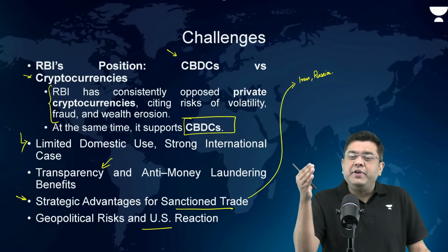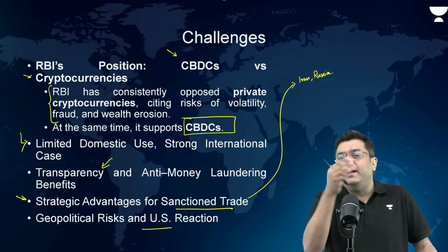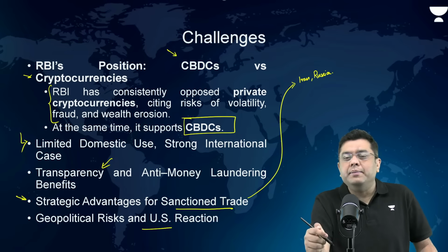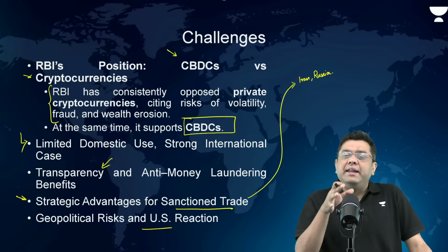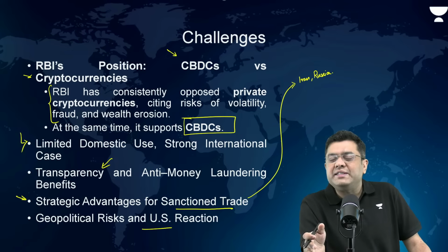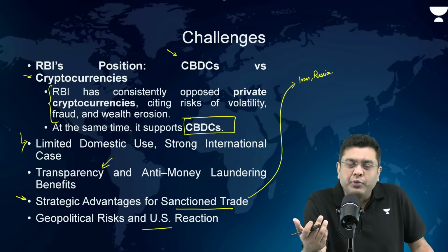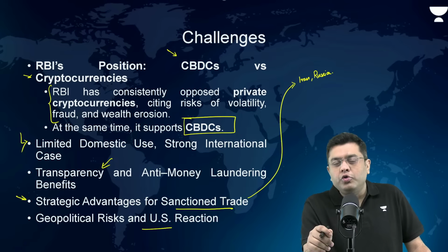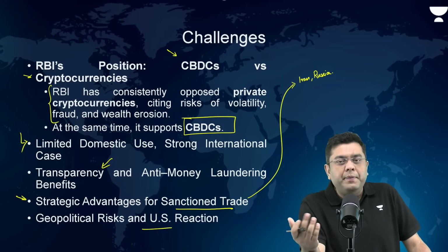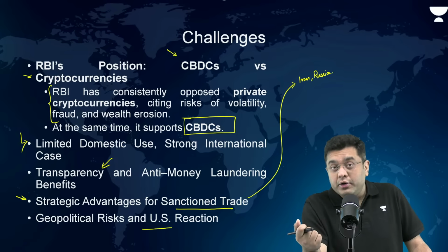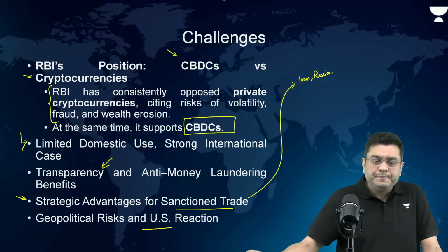So all the countries have differing agendas and differing perspectives when it comes to currency. So having a common currency in itself, that in a way interferes with the domestic economic agenda. That is why the countries generally don't go for a common third currency which can serve the purpose for all the grouping needs. Okay?